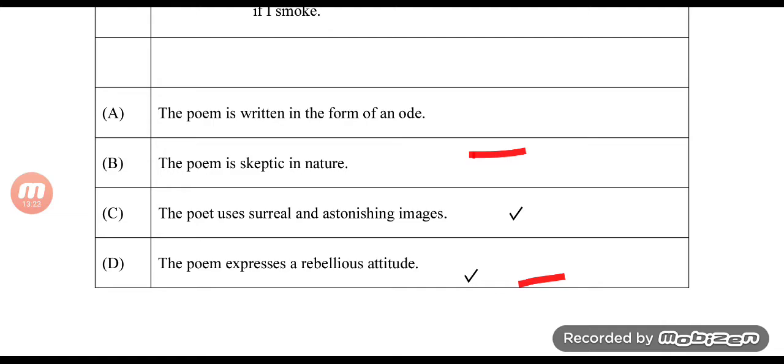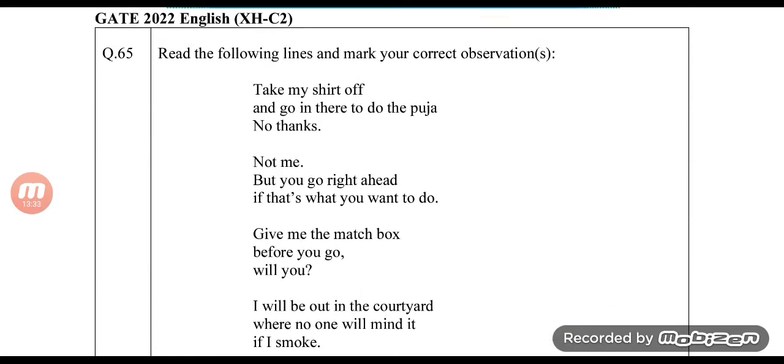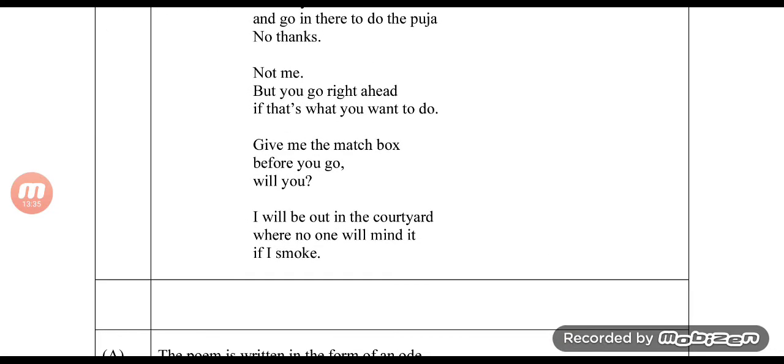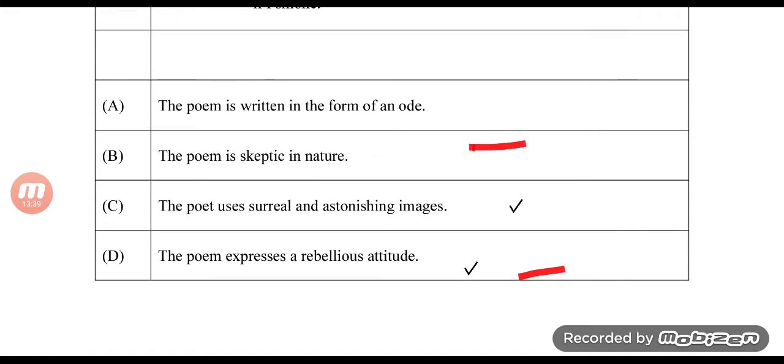It is, the poem is skeptic in nature. Even though in the paper I felt the images could be astonishing but not surreal, I still went with it because I felt the poem is not skeptic for some reason. But okay, perhaps it is. That's it about the video. Overall, I do not really think there is a mistake in the question paper.